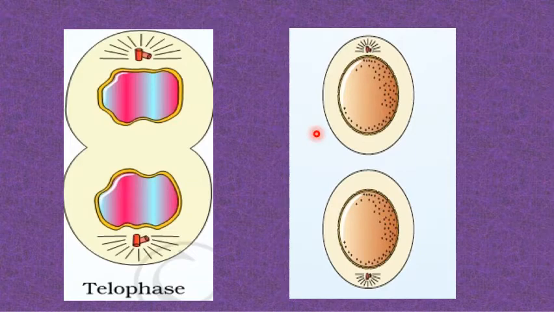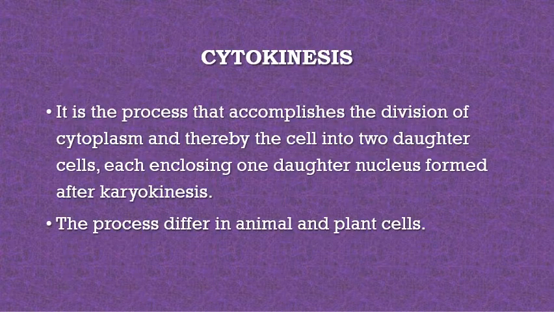So in this picture you can see the nuclei at the two ends, and then the two daughter cells are being formed with the same number of chromosomes, and they have a centriole, a nuclear membrane, and chromatin material. So whatever things disappeared in the prophase reappear in the telophase, and two daughter cells are formed. Now the next phase of your mitosis is cytokinesis.